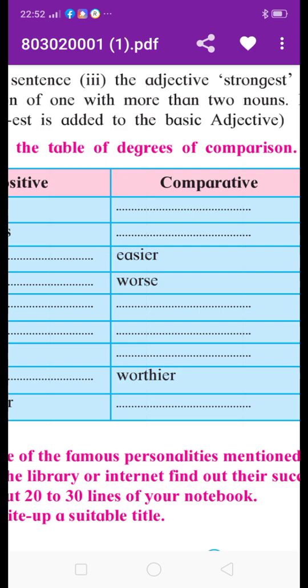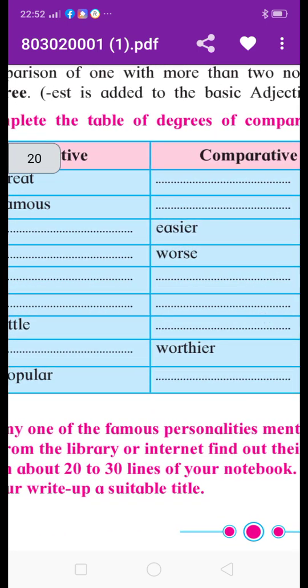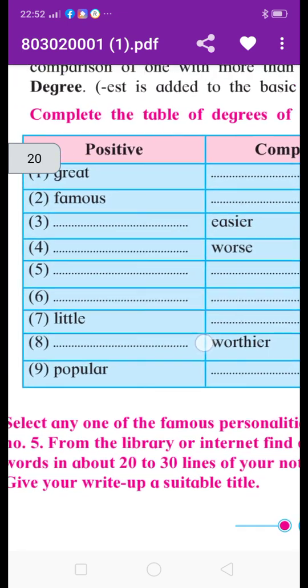Like this, bad, worse, worst, W-O-R-S-T. Worst is the superlative form.